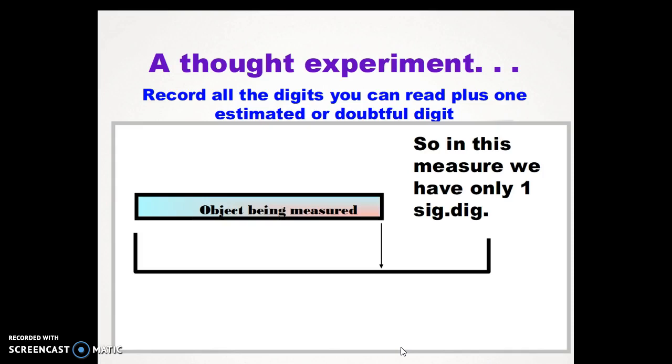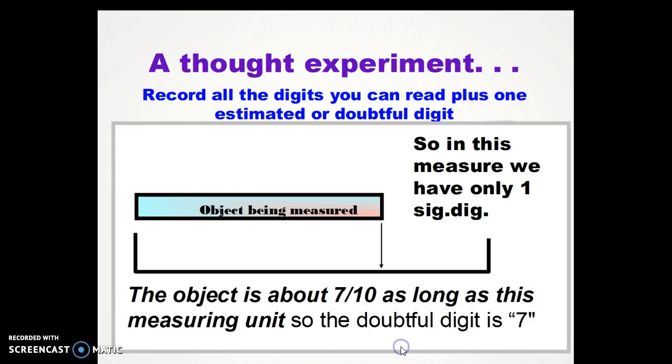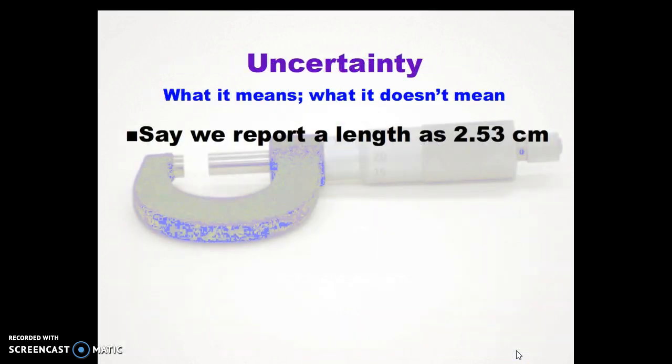And so we have only 1 sig dig because that is all we can do. All we can do is measure by estimation. So the object's about 7/10 as long as this meter stick. So the doubtful digit is the only one we write. There's 1 significant digit.